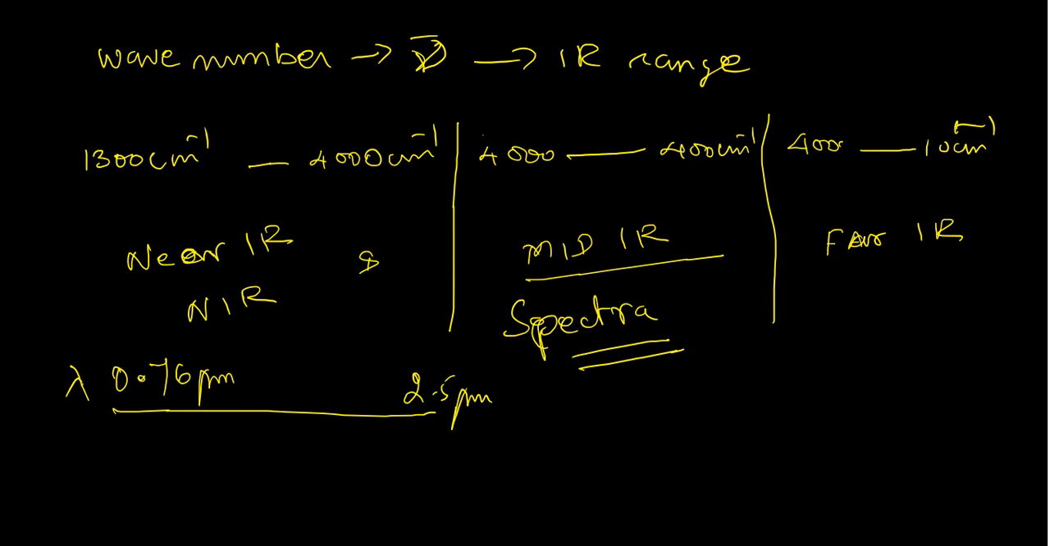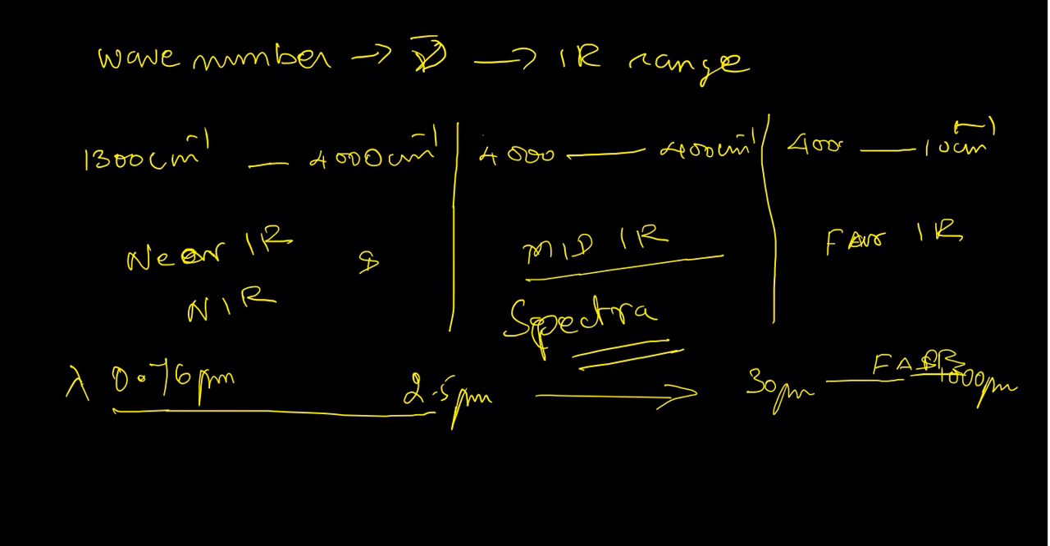Here, 2.5 micrometer to around 30 micrometer is called the mid range, and from here to around 1000 micrometer is called the far IR range. This is how we classify the radiation.